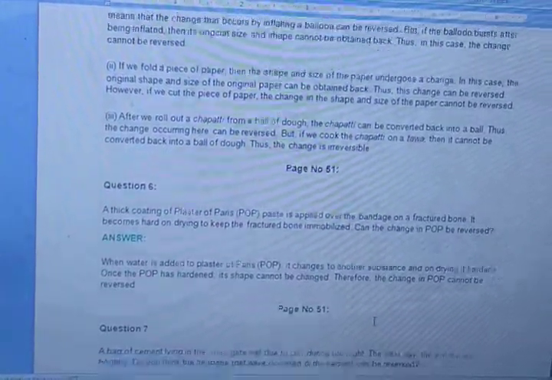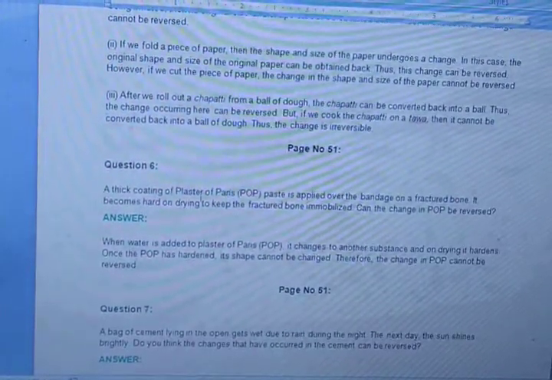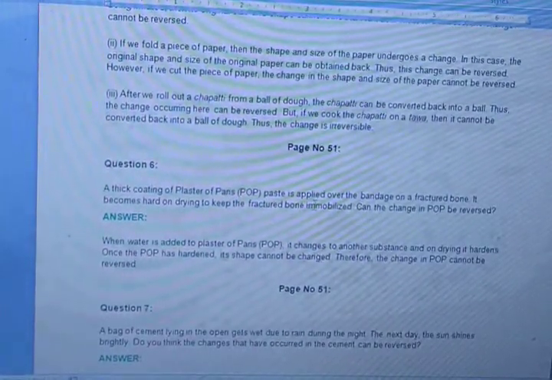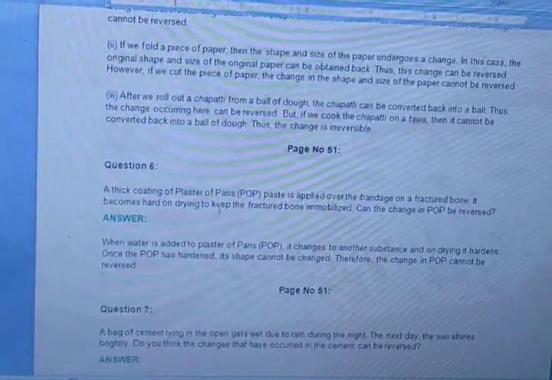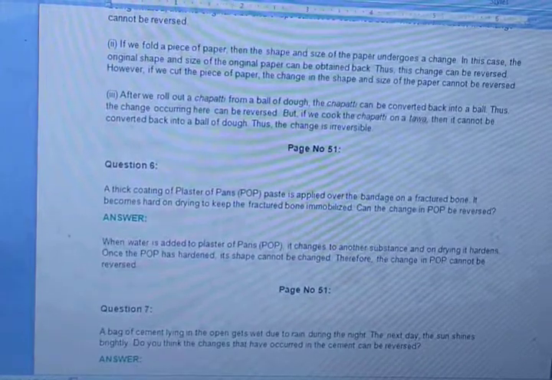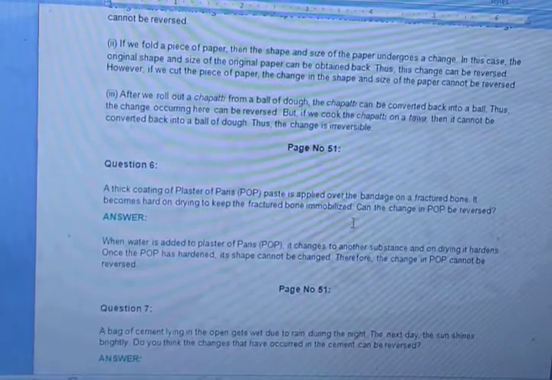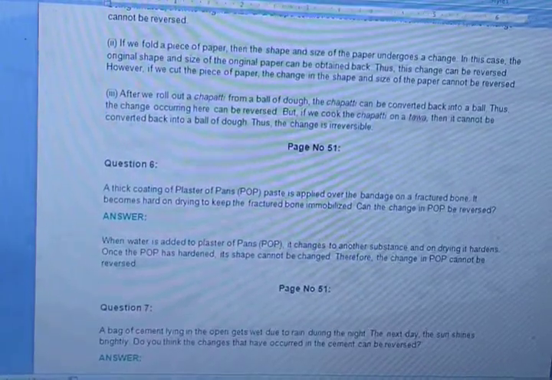Question number 6, I hope. Second last question. A thick coating of plaster of Paris, POP. Have you heard the word POP? Its full form is plaster of Paris. Paste is applied over the bandage on a fractured bone. It becomes hard on drying to keep the fractured bone immobilized. Can the change in POP be reversed?